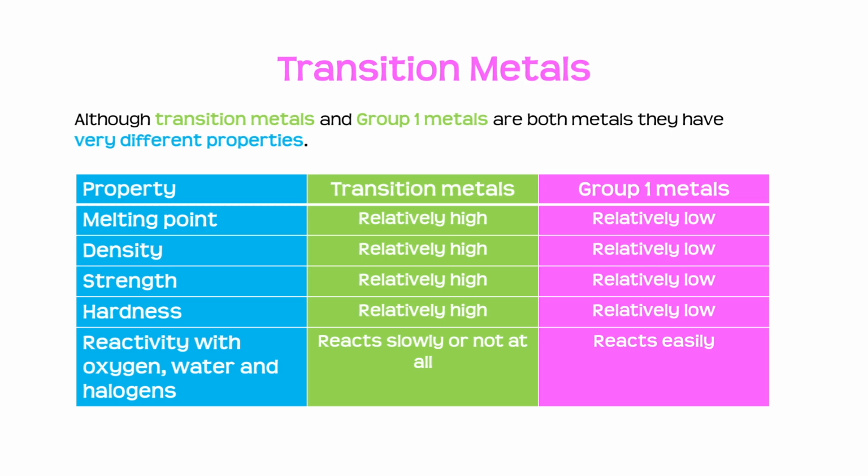If we compare their melting points, their density, their strength and their hardness, we can see that these properties are all relatively high for the transition metals. However, they're relatively low for the group 1 metals. Likewise, the reactivity of the transition metals with oxygen, water and the halogens are very slow or maybe even not at all, whereas we know that the group 1 metals react very easily with these things.